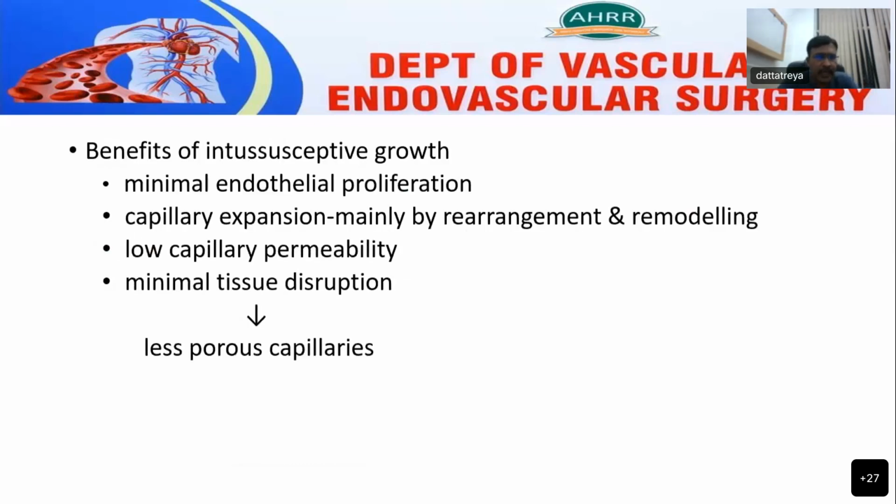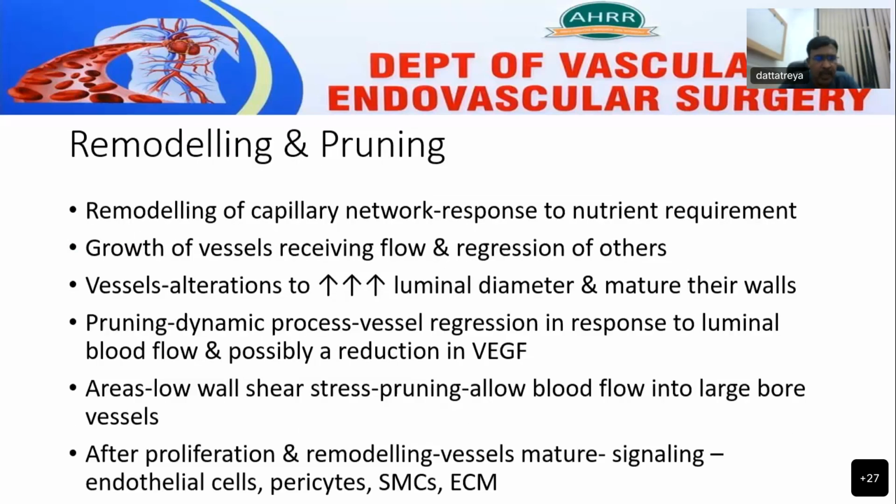The benefits of intussusceptive growth are minimal endothelial proliferation and capillary expansion, mainly by rearrangement and remodeling, and it has low capillary permeability and minimal tissue disruption, which leads to less porous capillaries. Remodeling and pruning: remodeling of the capillary network is in response to nutrient requirement, with growth of blood vessels receiving flow and regression of the others. The vessel alterations are due to increase in luminal diameter and maturation.